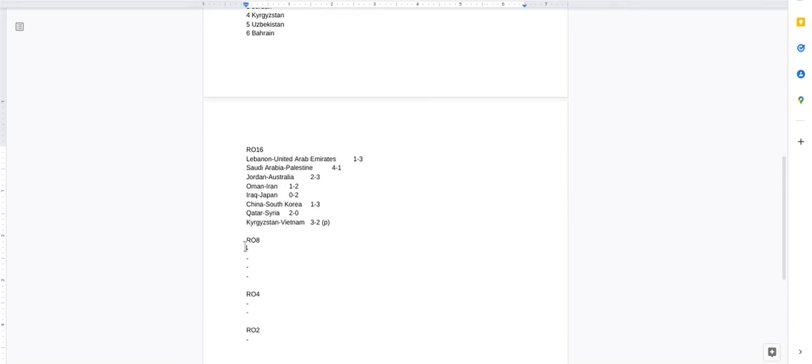Yes. The round of 8, the quarterfinals. UAE, Saudi Arabia, Australia, Iran, Japan versus South Korea. Ooh. And then Qatar and Kyrgyzstan.